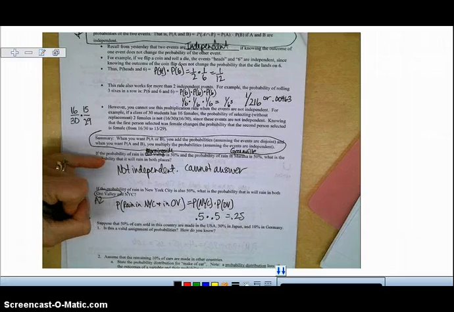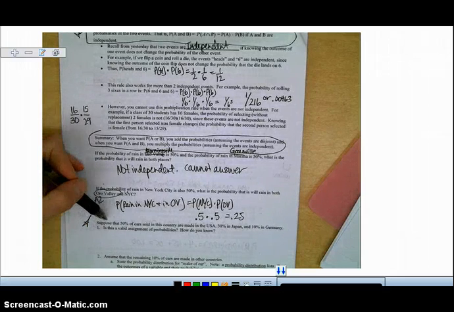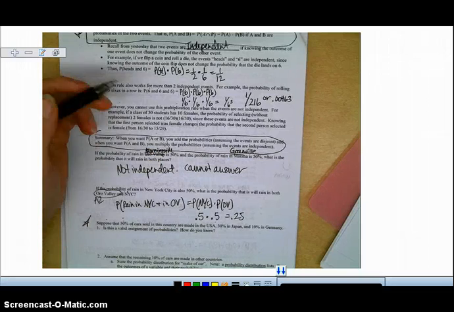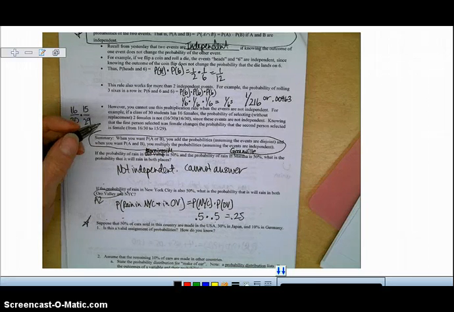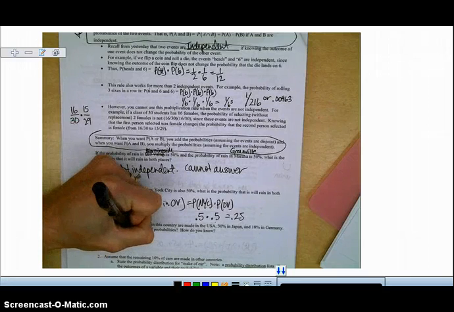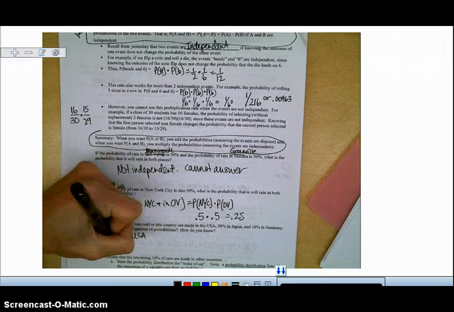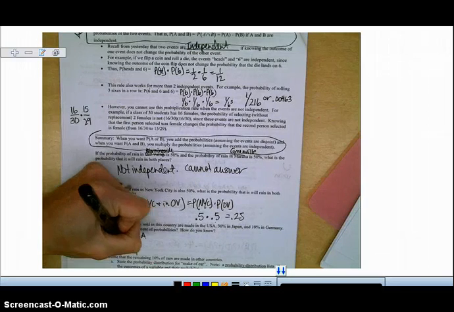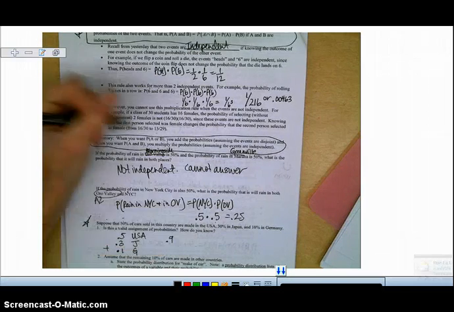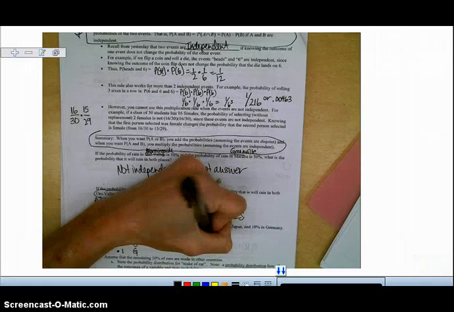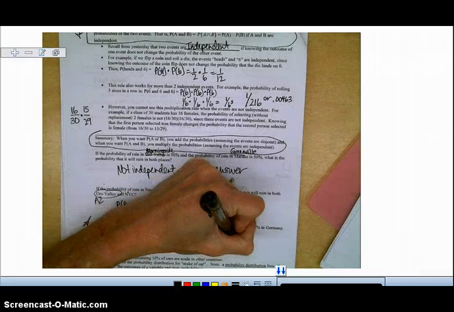So now we're just going to walk through a problem. It says, suppose that 50% of cars sold in this country are made in the USA, 30% in Japan, and 10% in Germany. Is this a valid assignment of probabilities? How do you know? Well, 0.5 are in the USA, 0.3 in Japan, and 0.1 in Germany. If you add all those up, you only get 0.9. So it's not really a valid assignment of probabilities yet. How would I fix that? Well, that would mean there's 10% that would be in other countries.